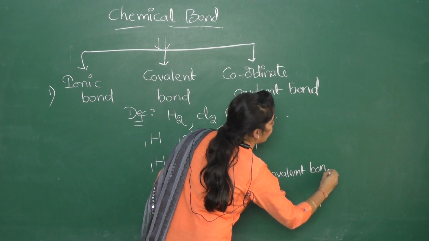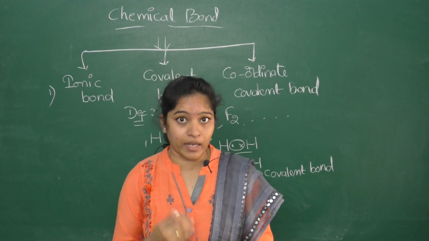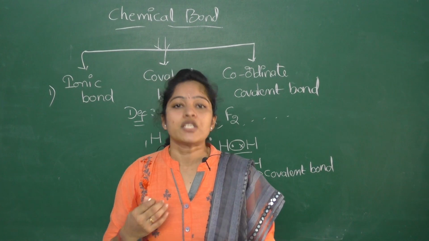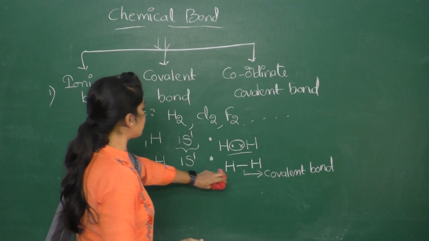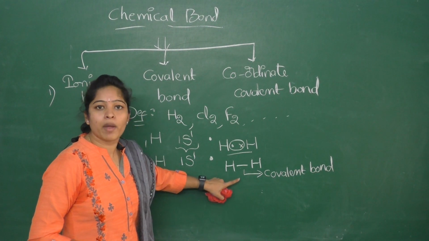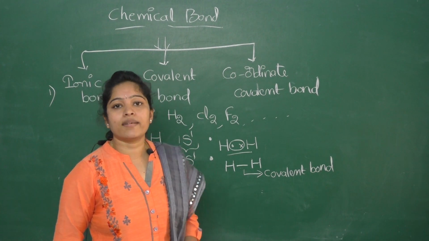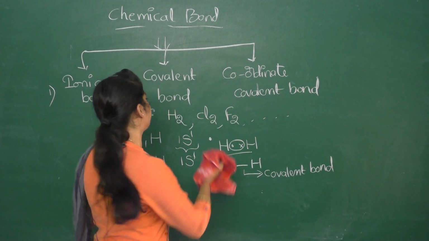So what is covalent bond? The bond formed due to the sharing of electrons. In this example, H2, both share electrons and form a bond. This bond is called a covalent bond. And next one is coordinate covalent bond.